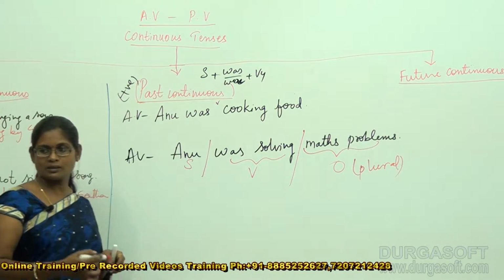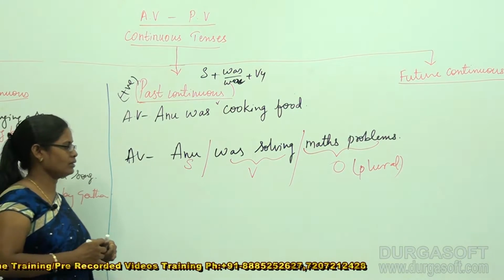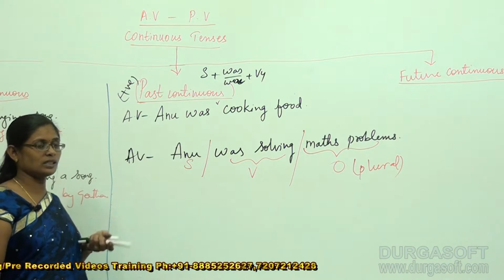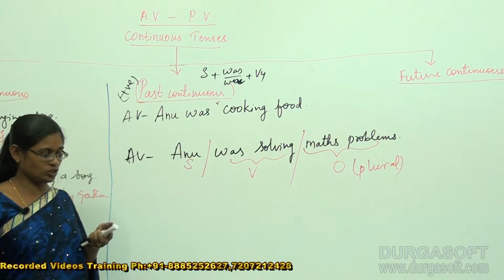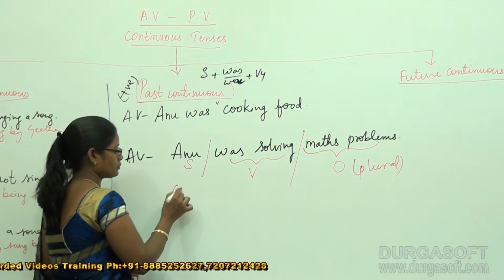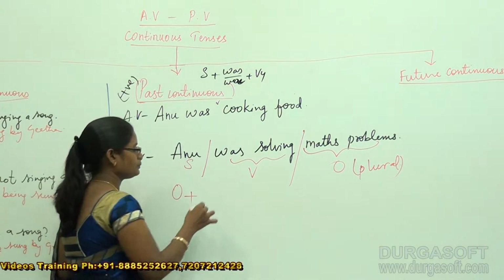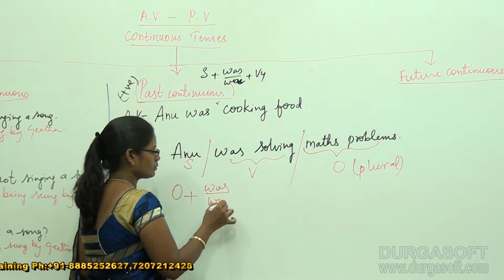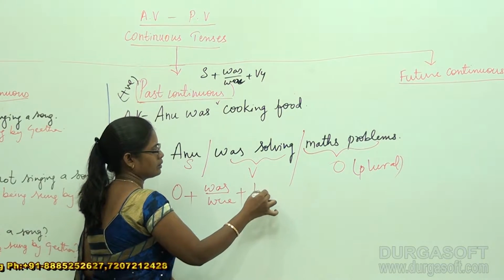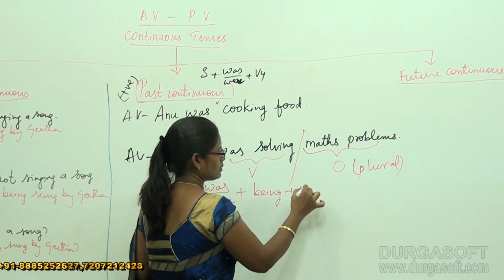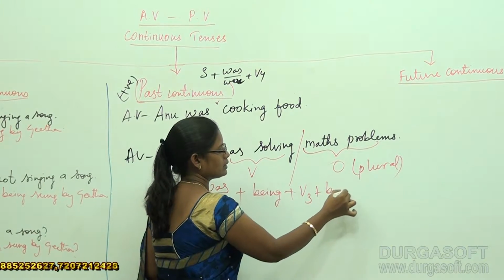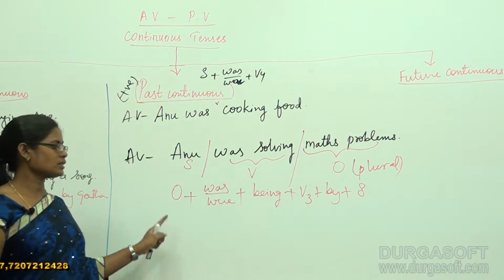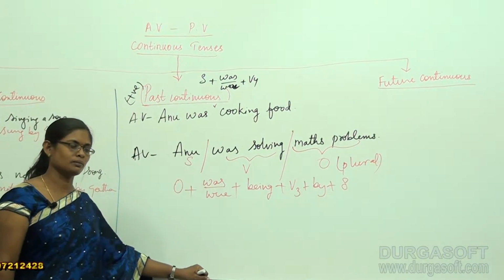Now I want to convert this active voice into passive voice. For this I am already provided with my relevant structure. My structure is object plus was or were plus being plus V3 plus by plus subject. Okay, this is my example.